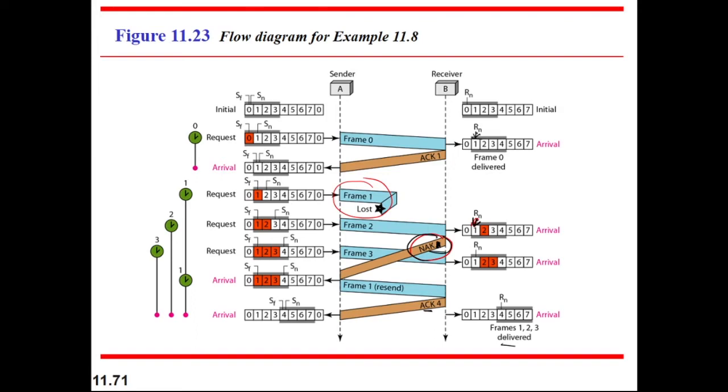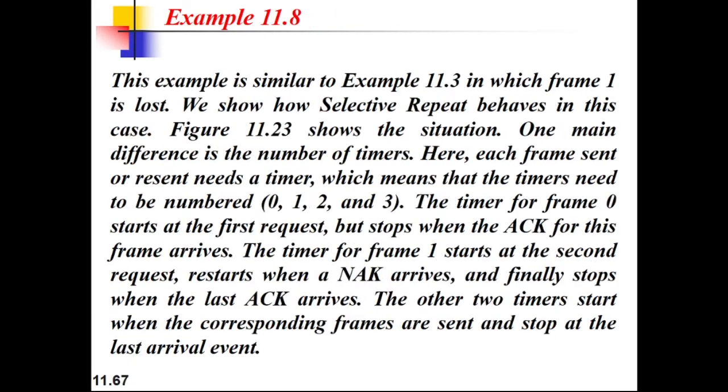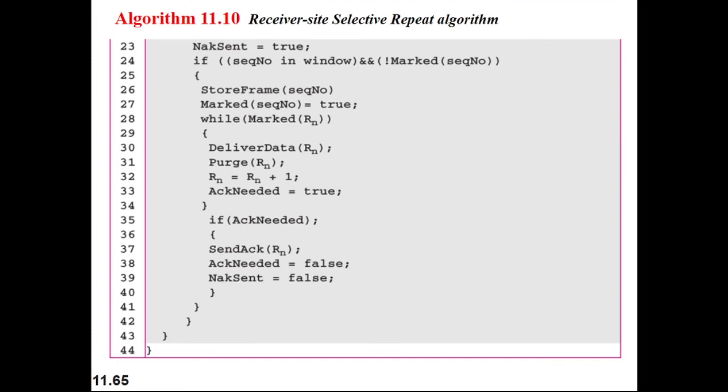So the algorithm says that if the sequence number is in the window and not marked, then store the frame, then mark it. When marked at Rn, data is delivered, and then you can purge Rn.